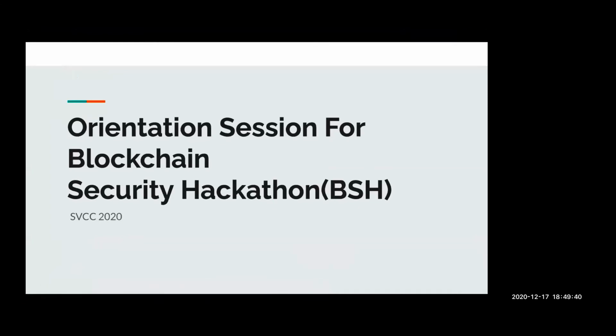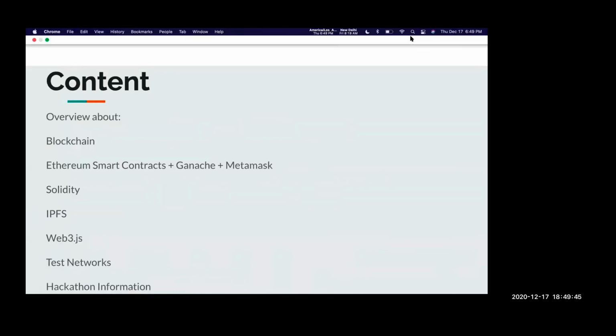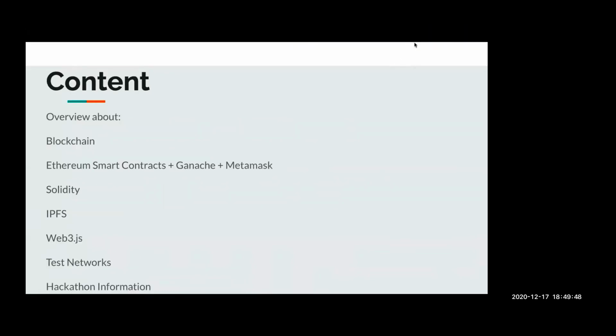Hello all, welcome to the orientation session for the blockchain security hackathon. Let's go through the content of the hackathon. First we'll go through the basic blockchain concepts about Ethereum, smart contracts, Ganache, and MetaMask. Then we'll go through a few concepts of Solidity. Then we'll walk through IPFS, Web3.js, and what test networks are available for smart contract deployment. And finally, some hackathon information.